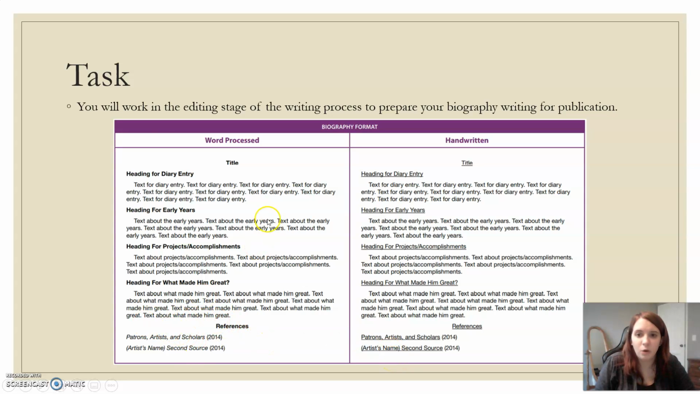So if you're choosing to word process or type your biography, you're going to use italics. If you're not, you're going to underline it.